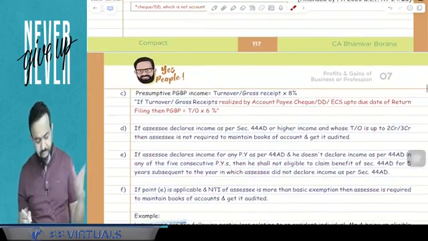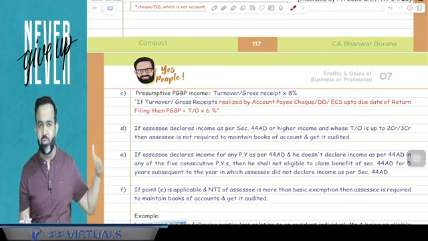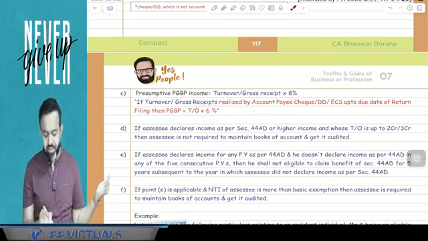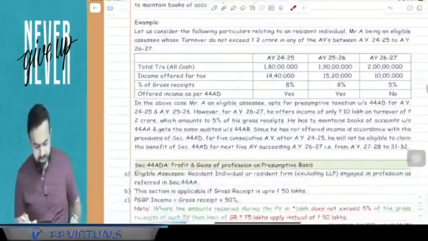Yes. Another point: you remember the 8%, but if it is realized through account payee cheque, account payee demand draft, or any mode of electronic clearing system up to the due date of return filing, then instead of 8% you have to take 6%.